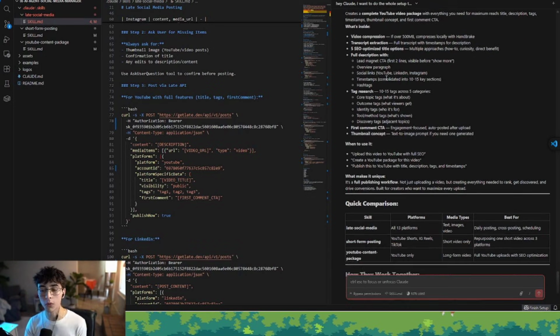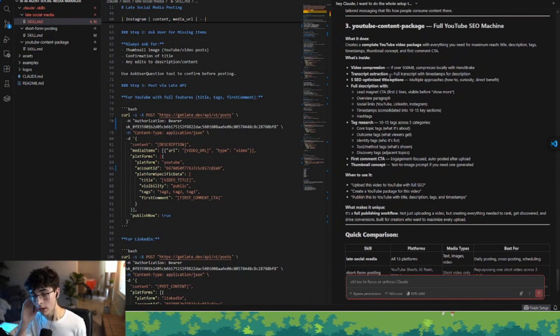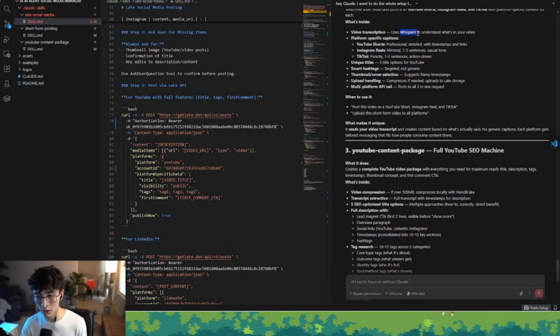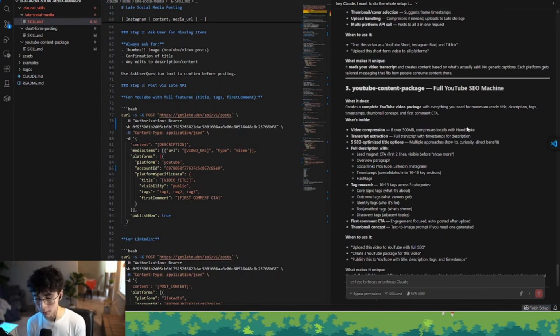What is inside? We do have a video compression tool that basically, if the video is over 500 megabytes, we're going to compress it locally with Handbrake. So as you can see here, we're using Handbrake and we're using Whisper. Whisper for video transcription and Handbrake for video compression. Those are two open source tools that are already installed for you automatically.